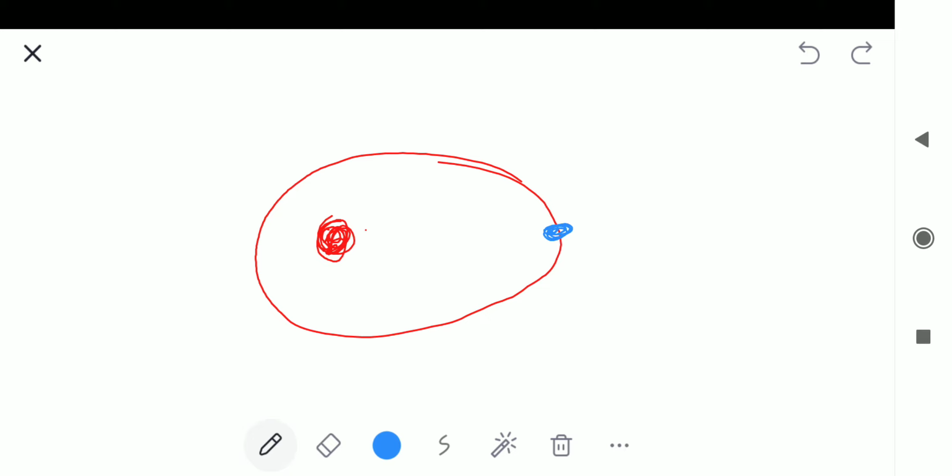After 1 day, the planet's new position is here, and it has swept some area, that is the shaded area.